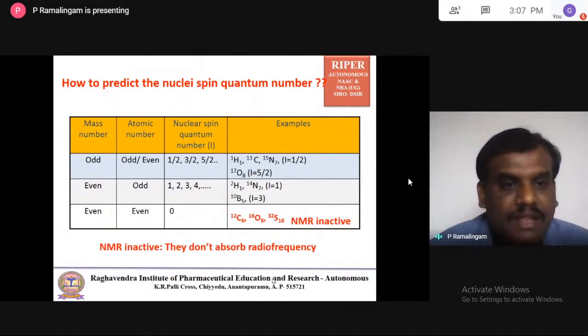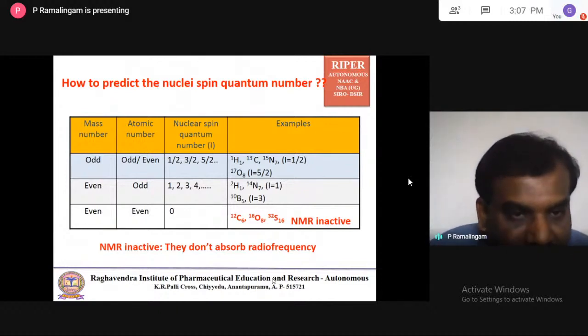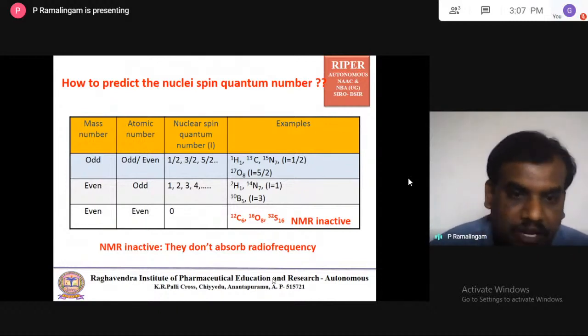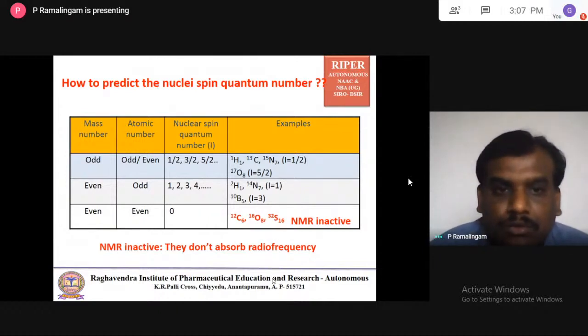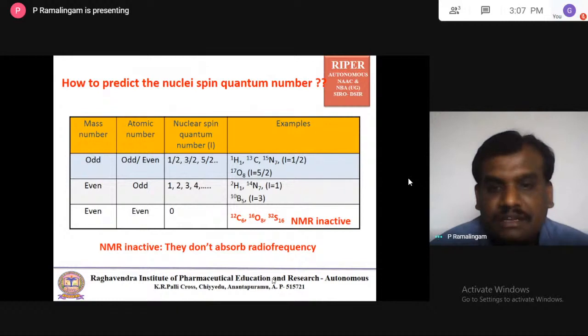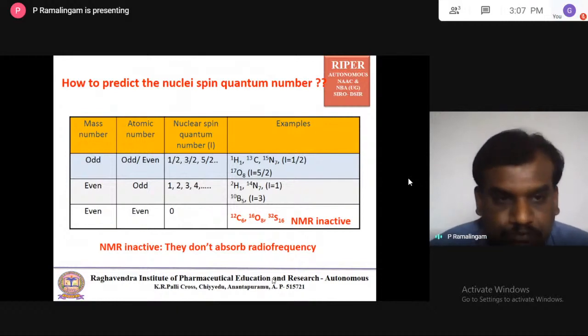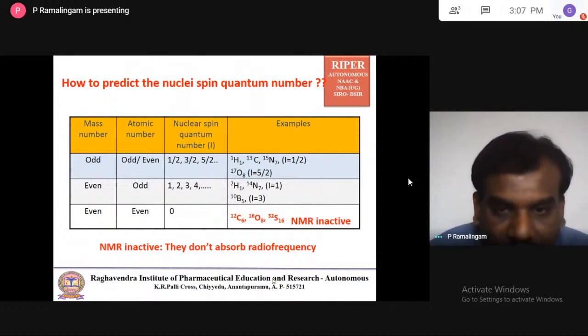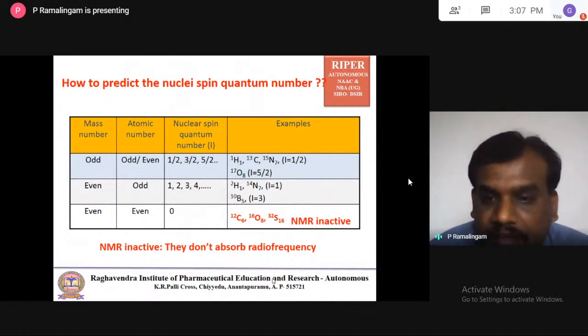And in the same way, the last category: when both the mass number and atomic number are even, then the nuclei spin quantum number is 0. The examples are carbon 12, O16, S32. It means they are NMR inactive, whereas the first two categories are NMR active. NMR inactive means they don't observe radio frequency.